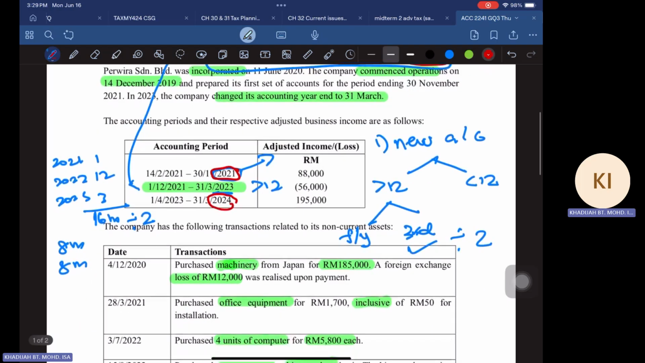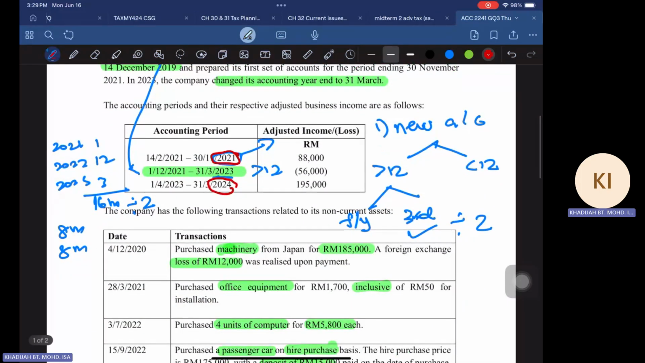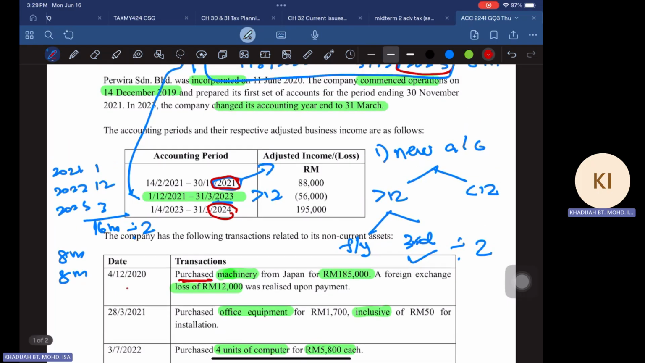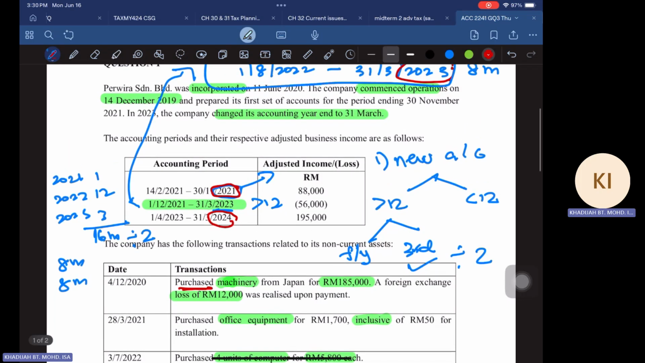Okay, so once you have laid out your basis period, of course you have here YA 2021, 2022, and 2023, then you have 2024. So now when you go into the purchase or the acquisition of your asset, you have to decide when you purchase the asset, which YA does it fall under? So let's look at this date, 4th of December 2022. Which YA does this date fall under? So 4th December 2020 is which YA?